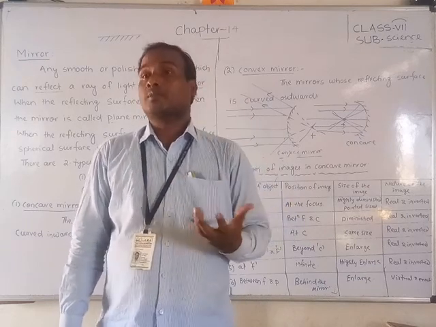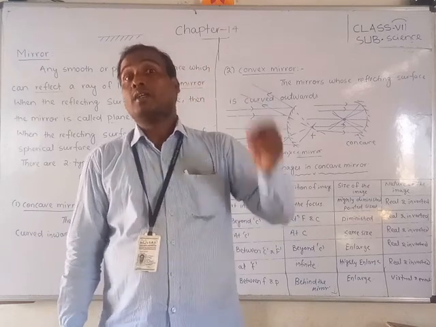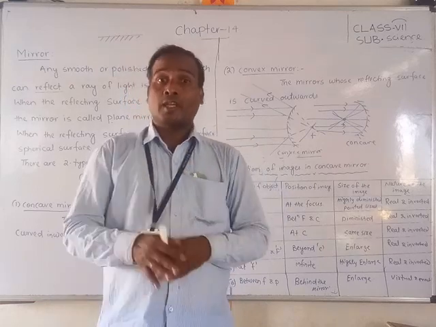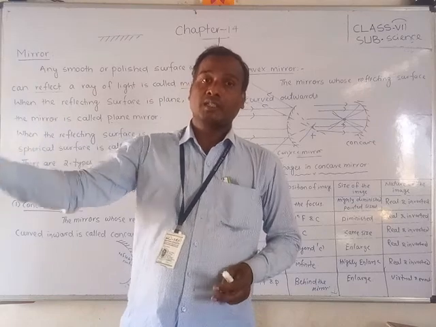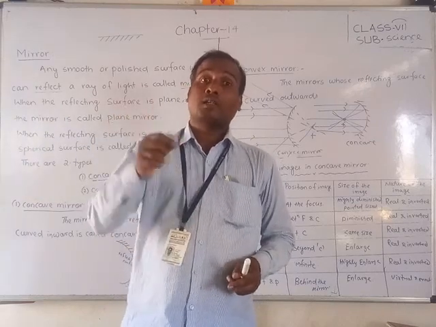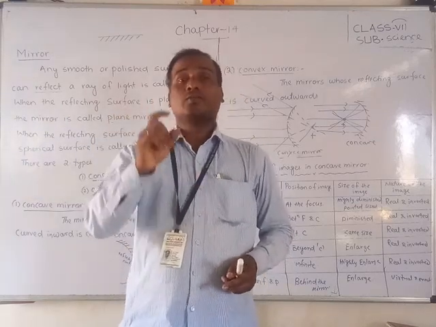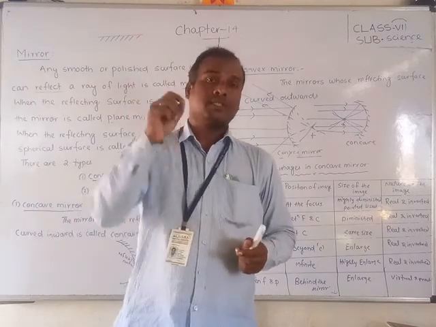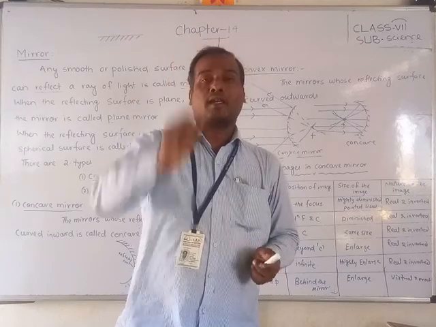And what is the size of the image? Now it is highly diminished, that means pointed size. If the object is placed at infinity, the image will form at the focus. And what is the size of that image? The size of the image is highly diminished, like a pointed line.